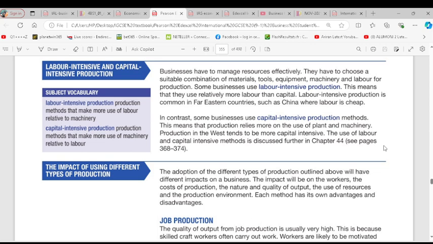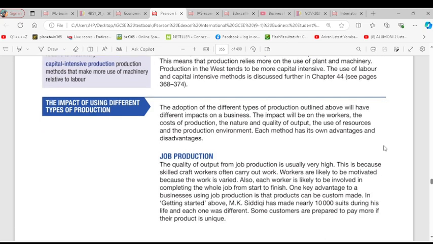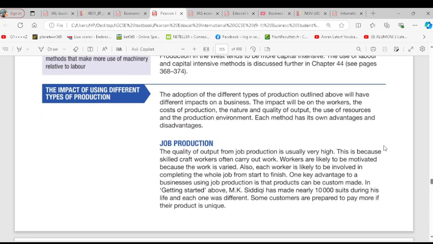So, what's the difference between capital-intensive and labor-intensive? Labor-intensive means we use more workers than equipment or machinery. And for capital-intensive, we use more machines than workers. I think it's clear. We move on. That's basically the difference. Labor intensive is more focused on the workers than the machinery, whereas capital intensive focuses on machinery.